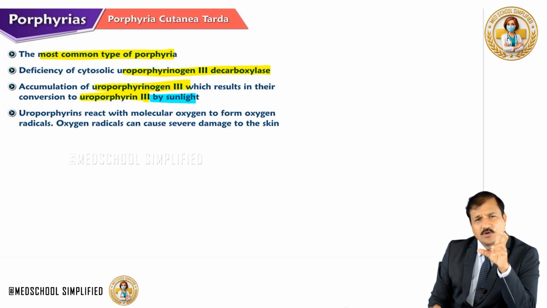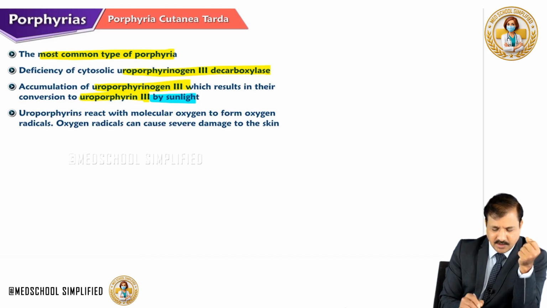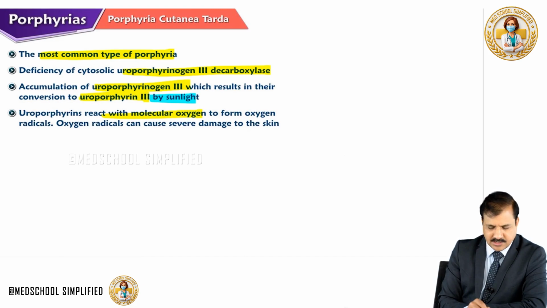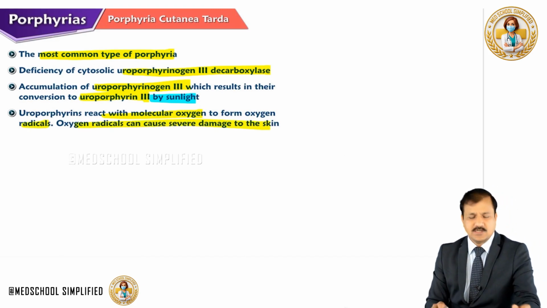Because of more and more uroporphyrin formation upon exposure to sunlight, it will lead to increased generation of reactive oxygen species, and they will damage the cell membrane, especially the skin cell membrane, leading to photosensitivity signs. So that's what I have written here. Uroporphyrins react with molecular oxygen to form oxygen radicals, and these oxygen radicals will cause severe damage to the skin.